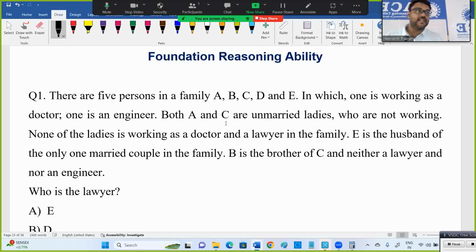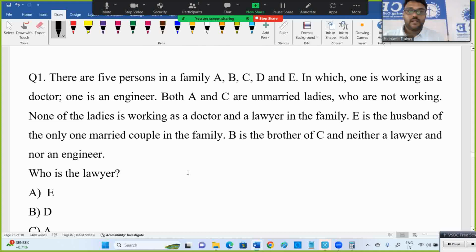How many questions from reasoning? 20 questions in the foundation round. Okay, what is the time? 25 minutes. Right. Now see here. This type of questions for sure you can find. Similar models. Maybe sometimes for the same data, the last 2 questions also. Here I may give 1 question, another question maybe at some other place. You can find 2 questions related to the same data as well.